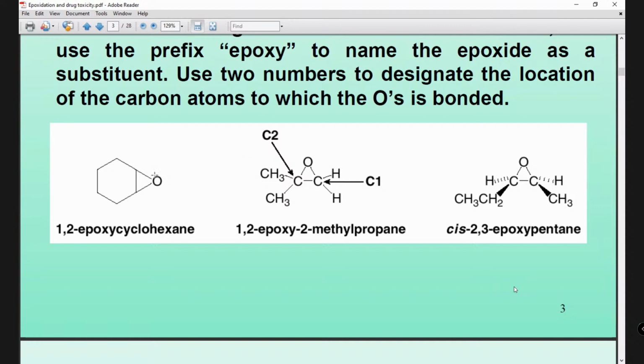Because the bond angle everywhere is 60 degrees, which one will be more stable and less reactive as an intermediate? Can anyone tell the answer? I know someone in your group is very talented and maybe knows the answer.